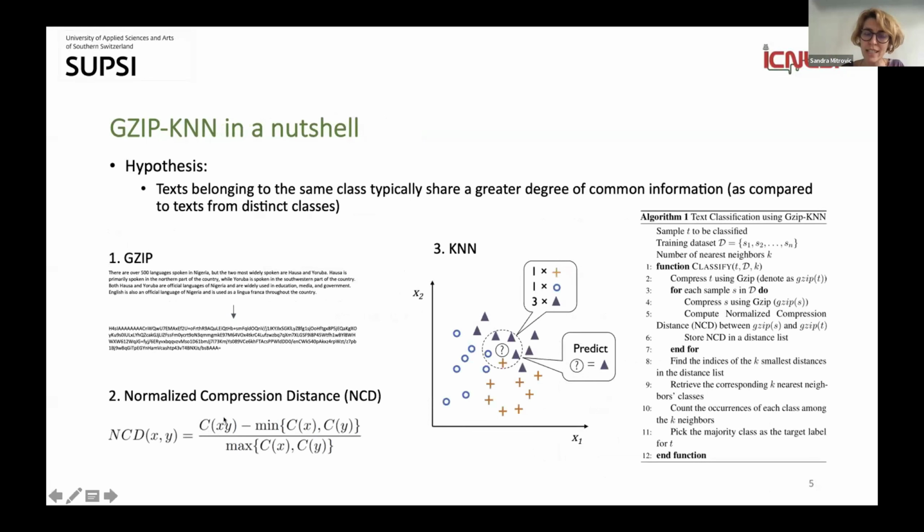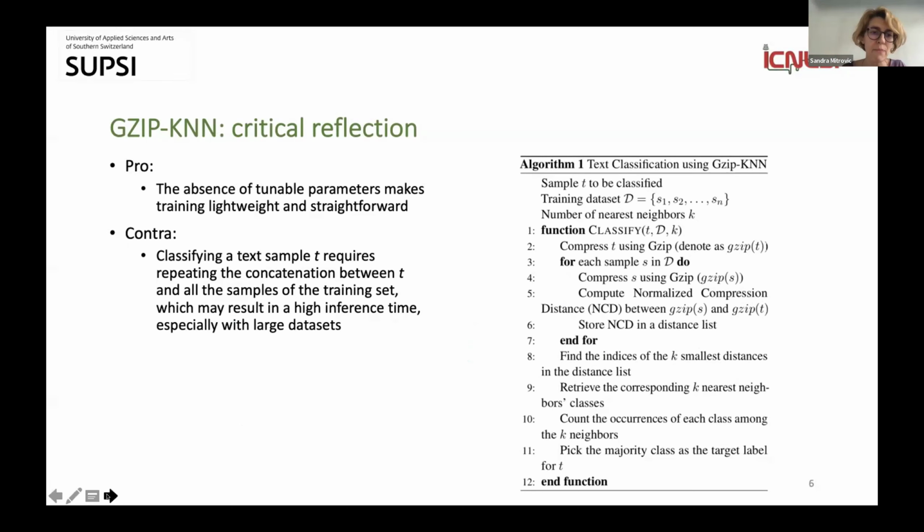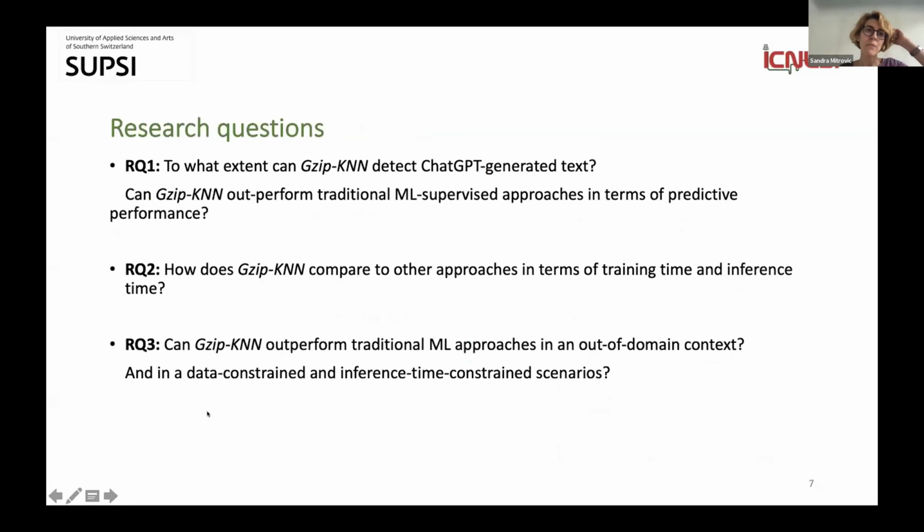Because we cannot just rely on what we have obtained from the compression parts and reuse them. We have to first do the concatenation and then do the compression, which is why we have this huge inference time.